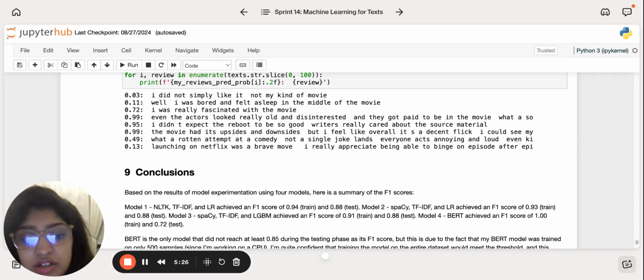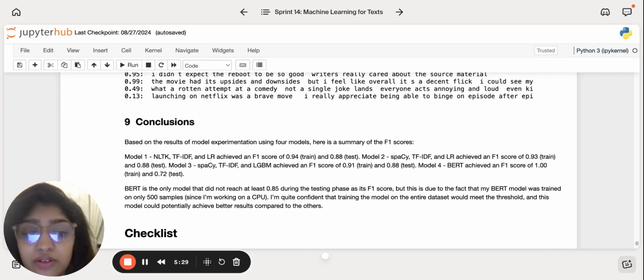In conclusion, this project has been a valuable exploration of text classification using different models. While traditional models like logistic regression and the LGBM classifier demonstrated solid performance, BERT showed potential, but I'm sure with the right adjustments, it could be a really good model. Moving forward, I plan to retrain the BERT model on the full dataset and explore techniques for mitigating overfitting, such as data augmentation and regularization.